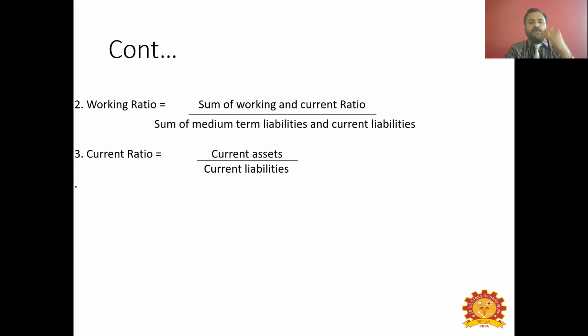Okay, if the numerator is more, then it is safe. The farmer is on the safer side. If the denominator is more, that is the money that he has to pay in an immediate period of time, that is more. More means the farmer will have negative net worth in his credit. And the third one is current ratio. Here you consider only the current asset and liability.